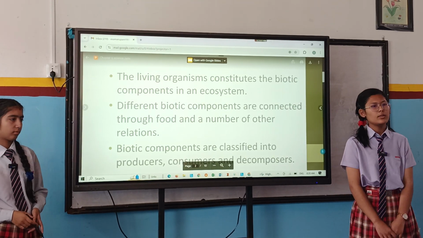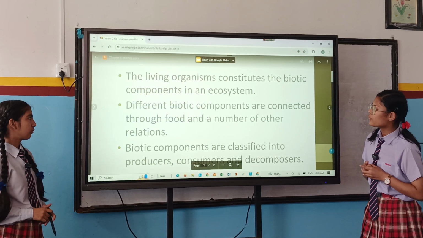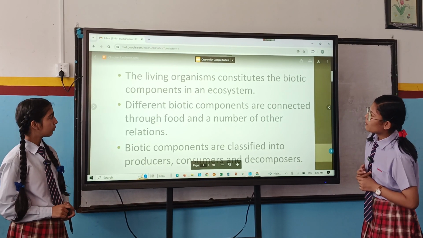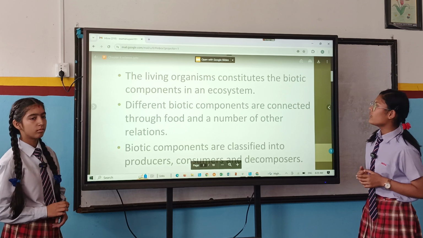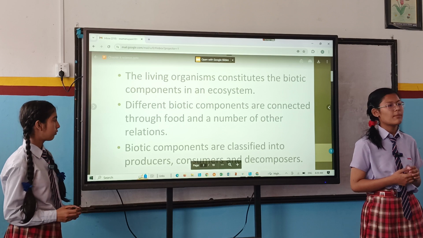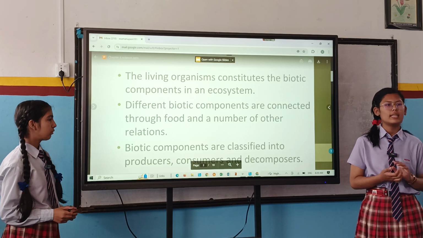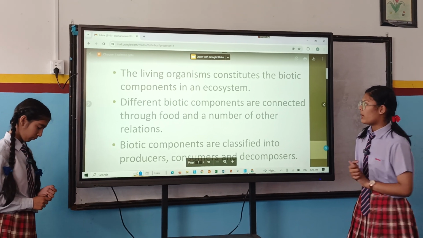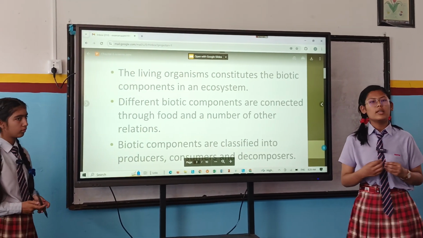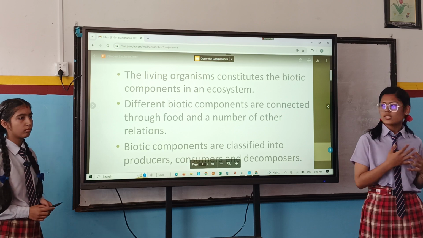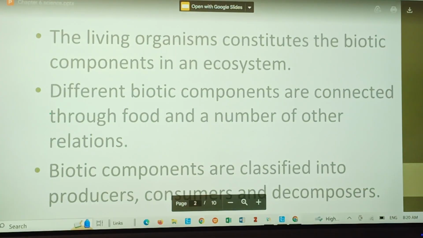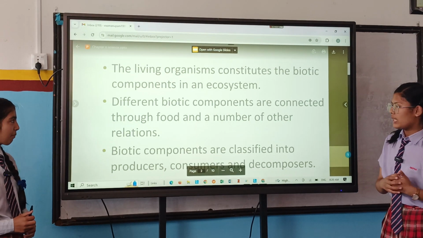There are two kinds of components in our ecosystem, and they are abiotic and biotic. And here it is described about biotic components. The living organisms constitute the biotic components in an ecosystem. It means that biotic components include all the living organisms present in our environment. Different biotic components are connected through food. It means that each biotic component depends upon each other for its food or a number of other relations.